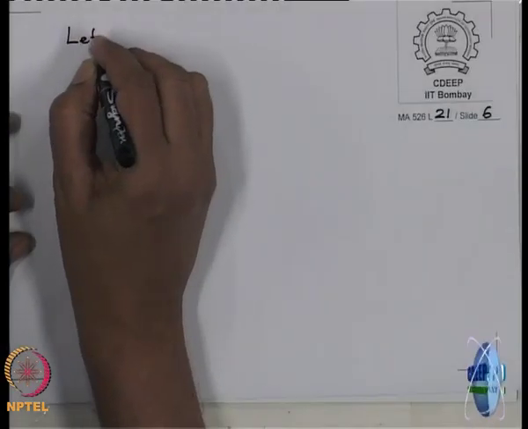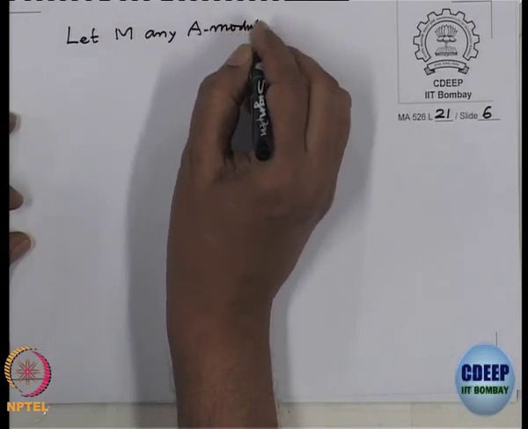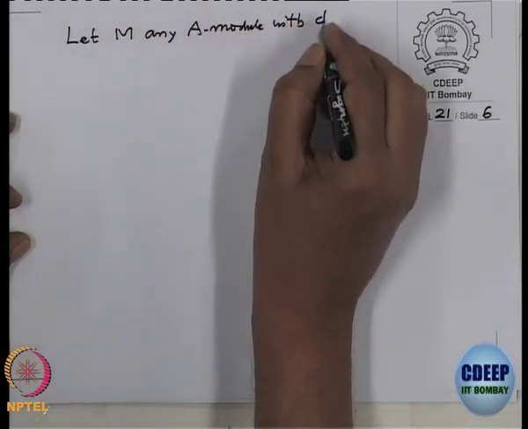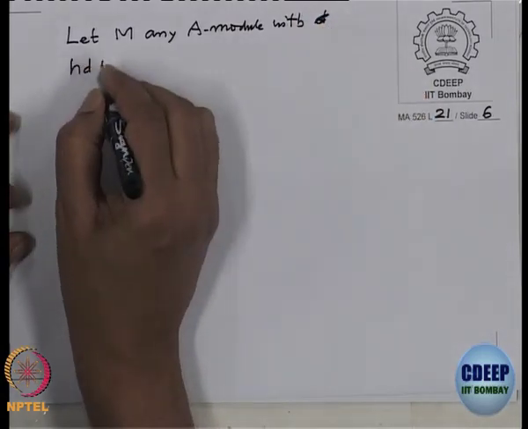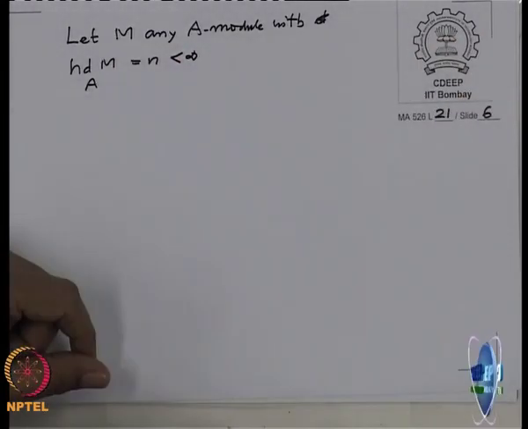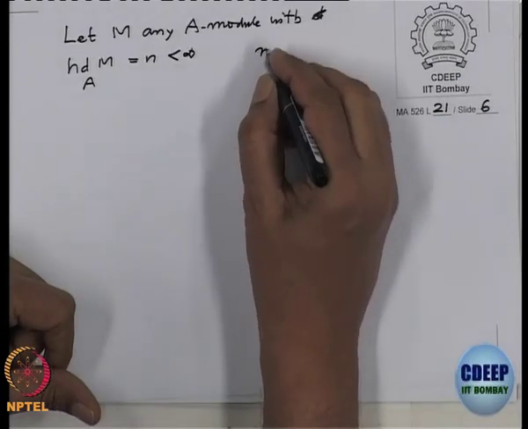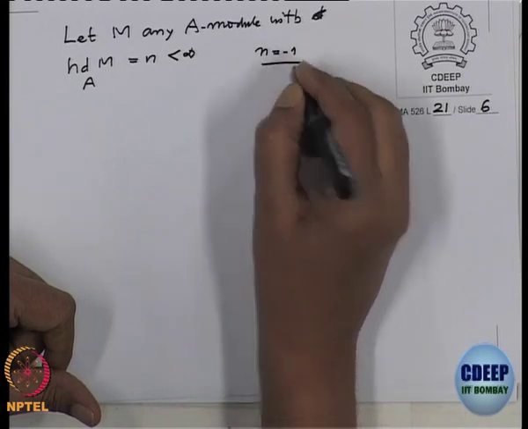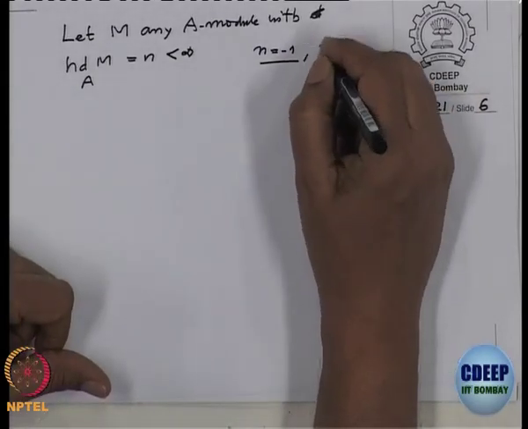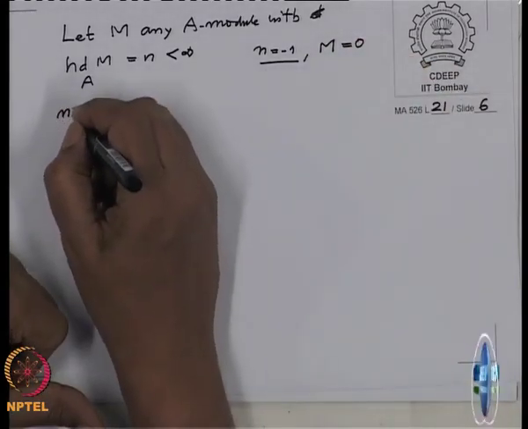Okay, so now let M be any module with homological dimension HD(M) equal to n, which is finite. I want to prove M is projective. What happens if n is minus 1? If n is minus 1, that means M is actually 0. So we can assume n is bigger than or equal to 0.